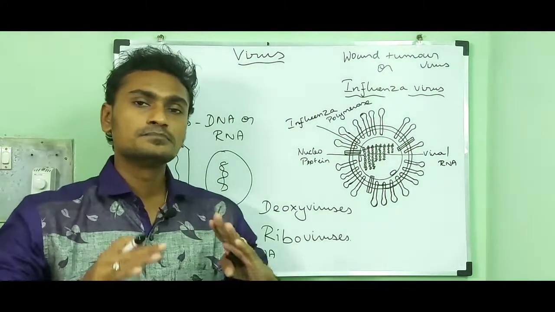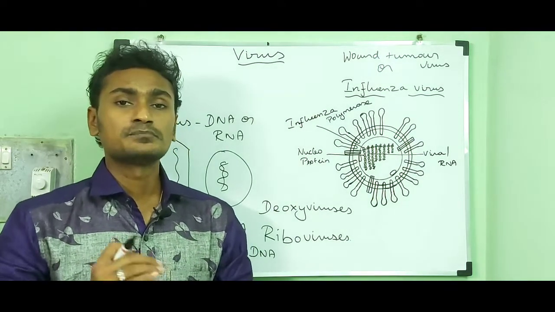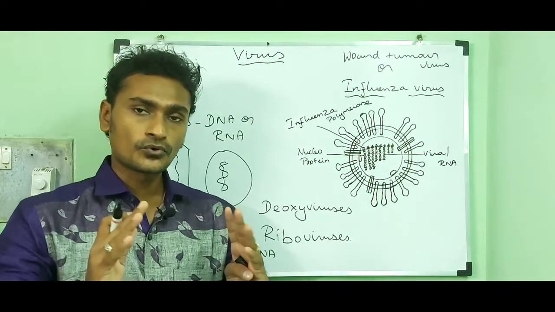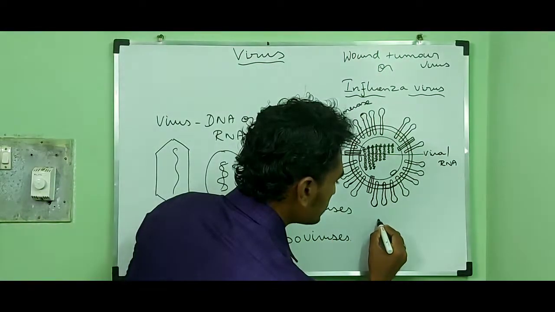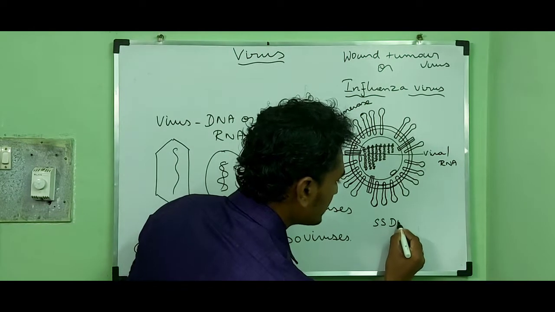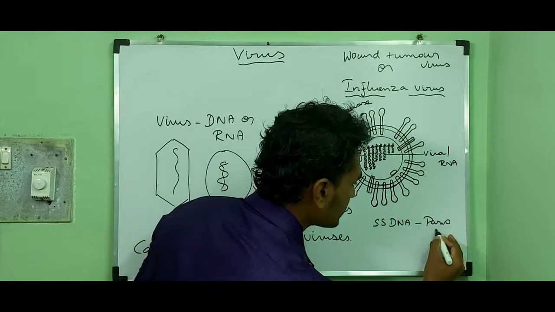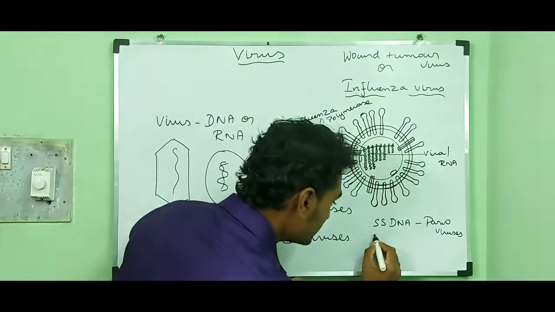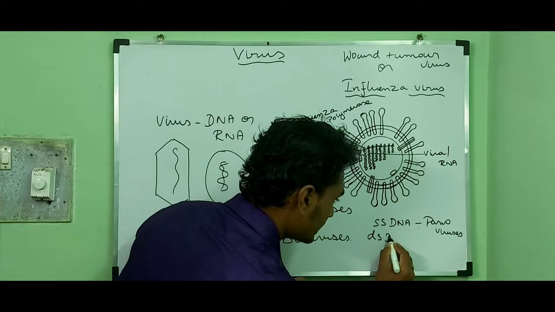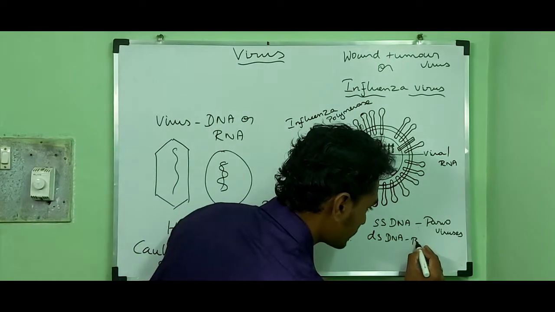Then on the basis of the nature of nucleic acid, the viruses can be classified into 4 categories. They are single-stranded DNA, example parvoviruses. Then double-stranded DNA, example bacteriophages.